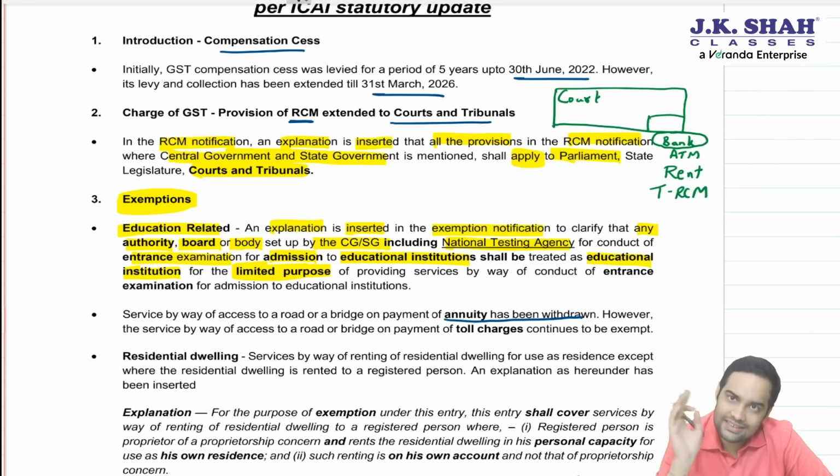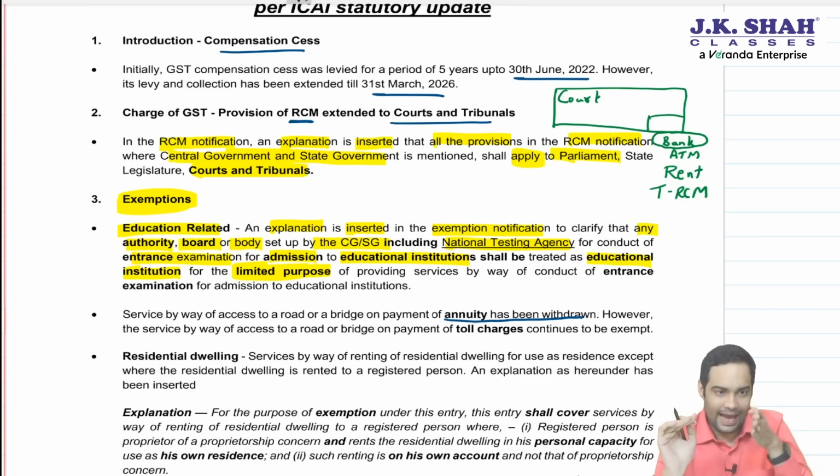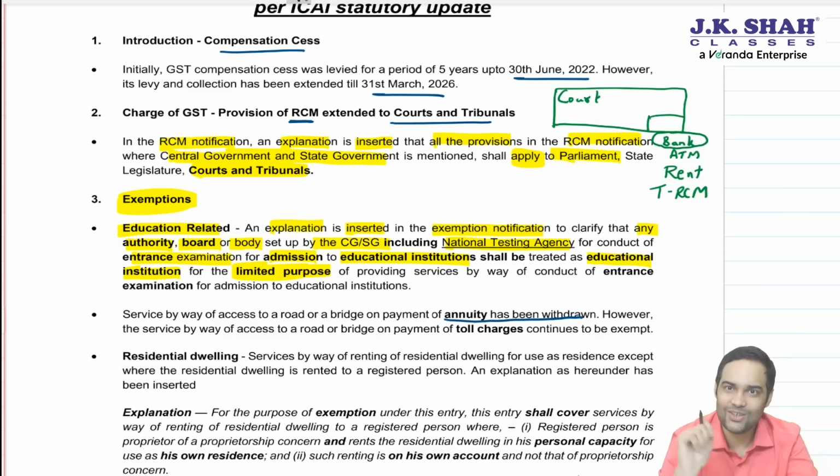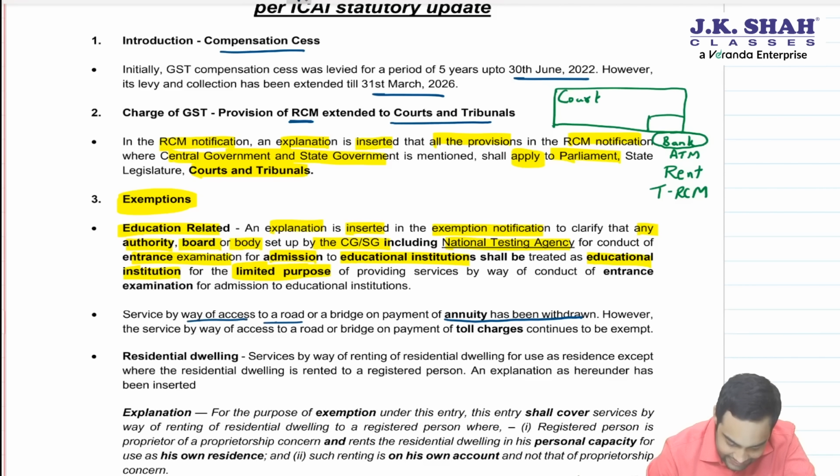Toll charges even today enjoy an exemption. Only annuity payments, the exemption has been removed. So, access to a road or bridge, toll charges even today enjoy an exemption. Annuity payments have lost the exemption. Service by way of access to a road or bridge on payment of annuity has been withdrawn.